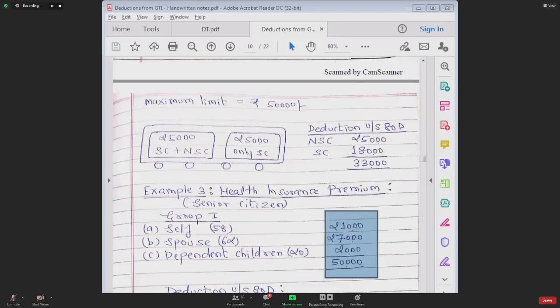Example 3, how much will be the amount of deduction? I've got three answers: 47,000, 48,000, 27,000, 50,000. Why so many answers?